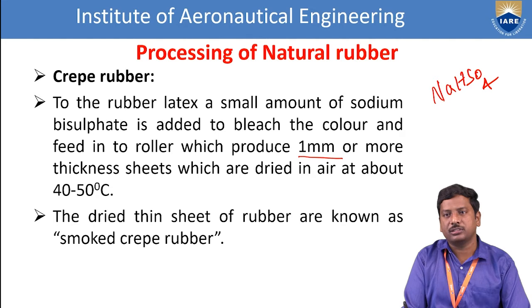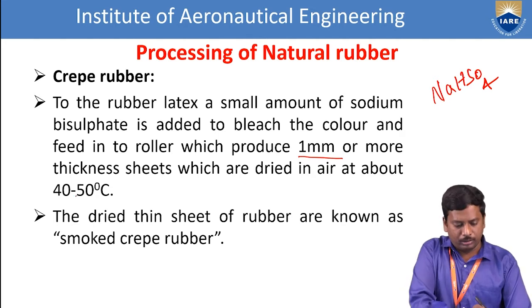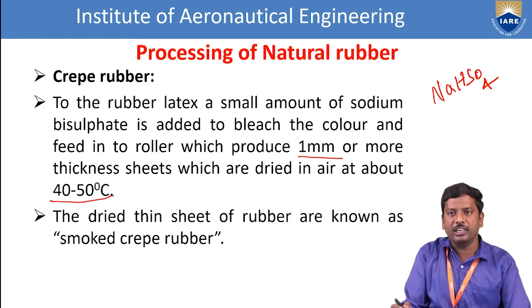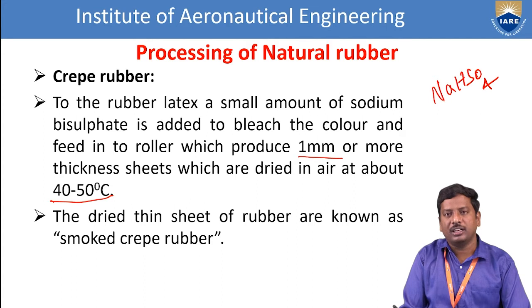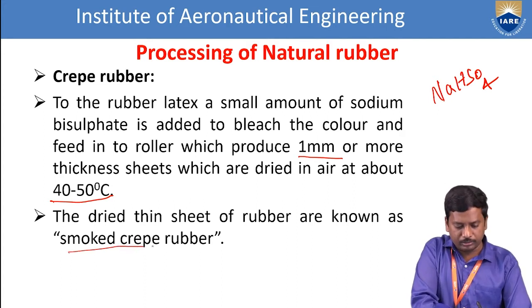These should be dried at a temperature of 40 to 50 degree centigrade. Finally that dried thin sheet of rubber is nothing but smoked crepe rubber.